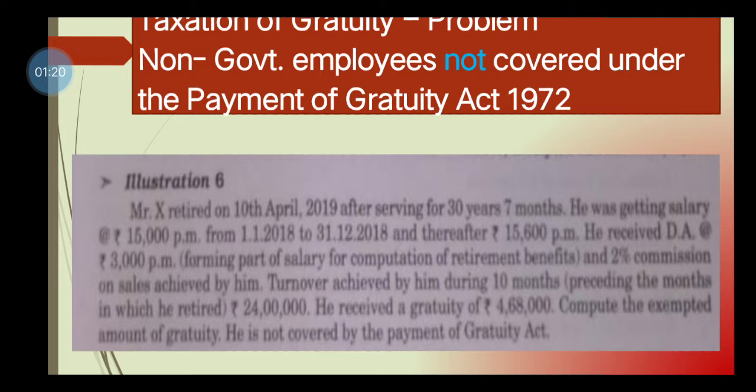Turnover achieved by him during the 10 months preceding the month in which he retired amounts to Rs 24 lakhs. He received a gratuity of Rs 4,68,000. You are required to compute the amount of gratuity exempted, and this employee is not covered by the Payment of Gratuity Act of 1972.